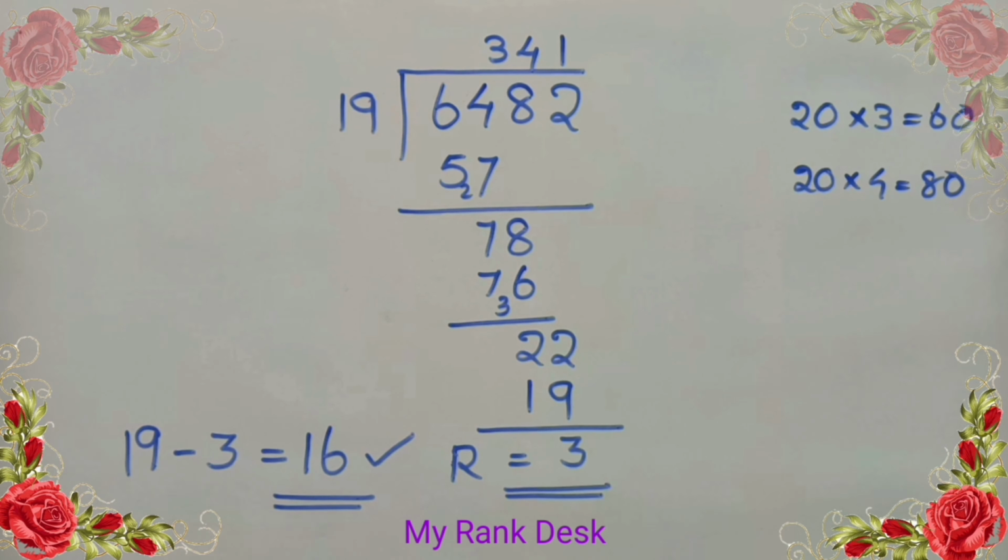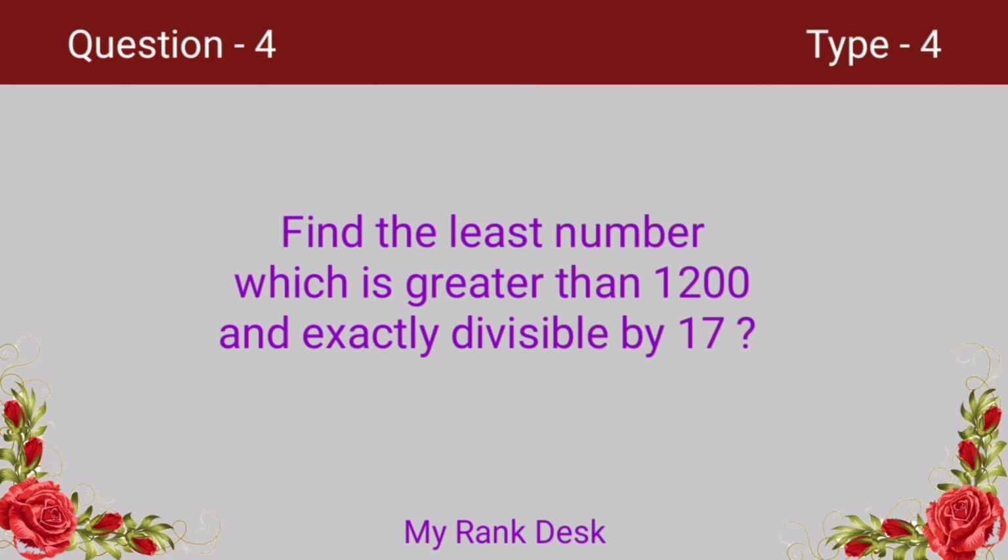Next question. Find the least number which is greater than 1200 and is exactly divisible by 17. Let's see how we can solve this problem.